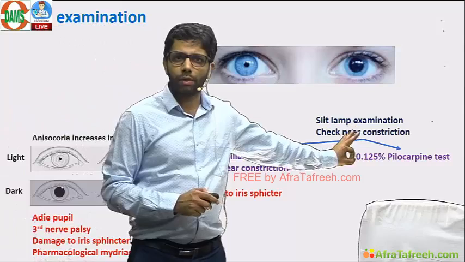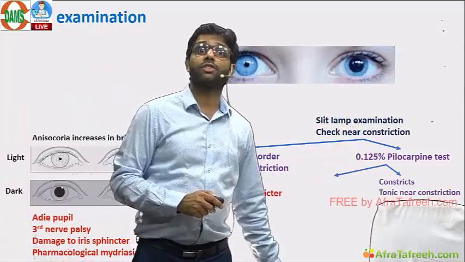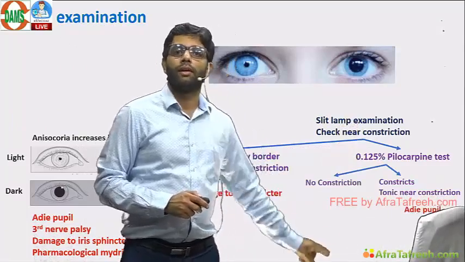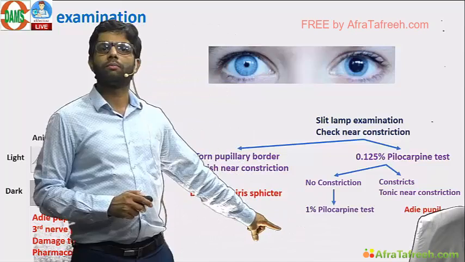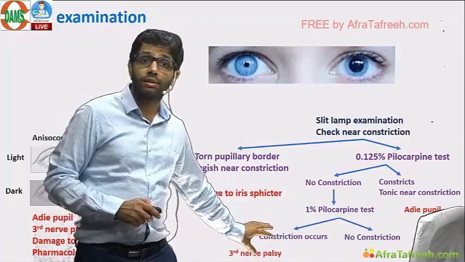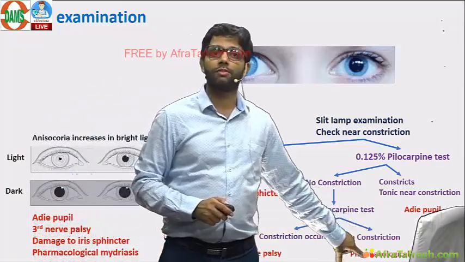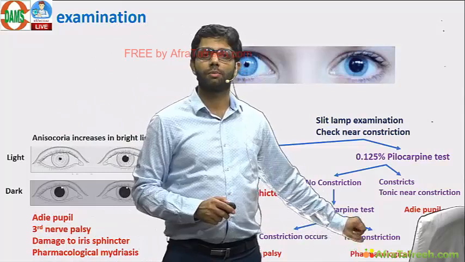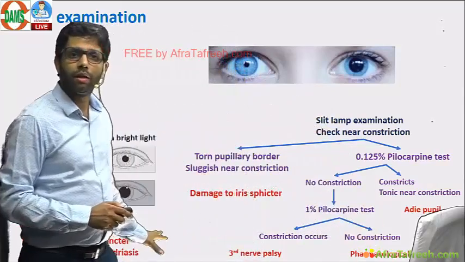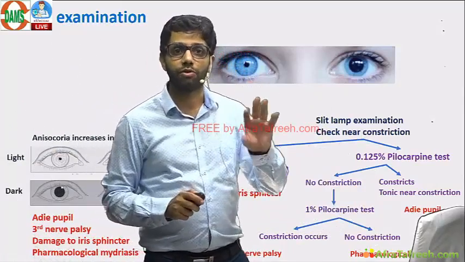Test with dilute pilocarpine, for Adie's pupil. If it constricts, a tonic constriction, 100% Adie's pupil. No constriction, check with 1% pilocarpine, normal pilocarpine. Constriction occurs, it is third nerve palsy. That is a CBD question also. Constriction doesn't occur, it is pharmacological mydriasis. The receptors are full, maybe anticholinergics are given. Remember this table, remember these points for dilated pupil differentials.